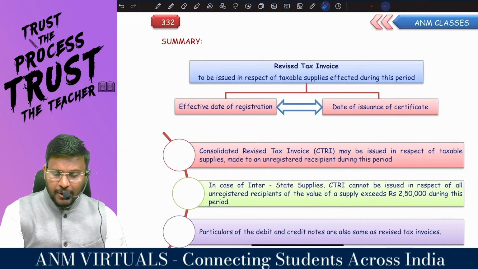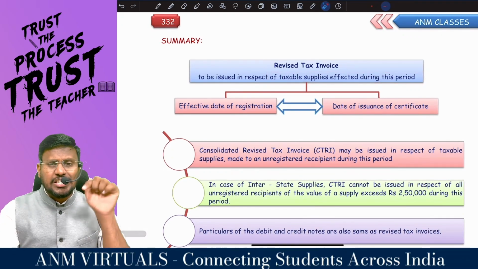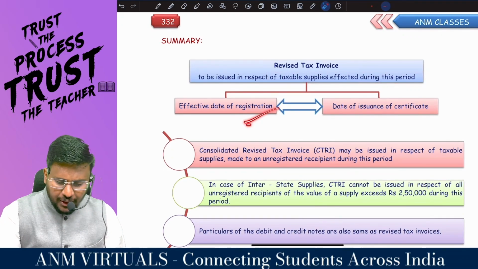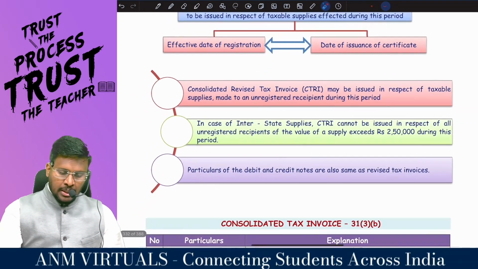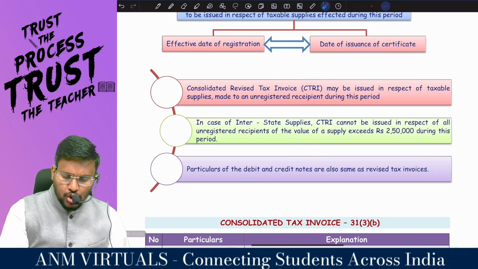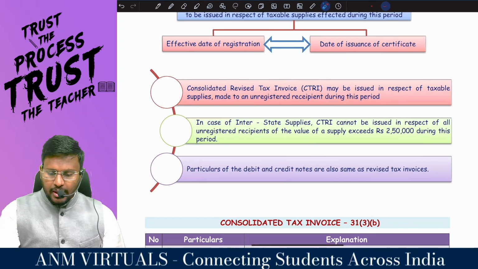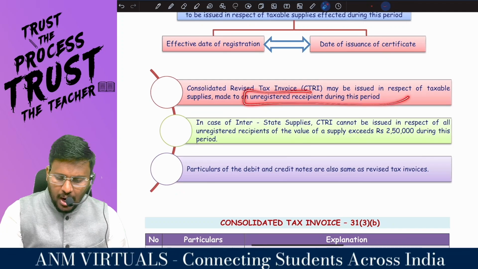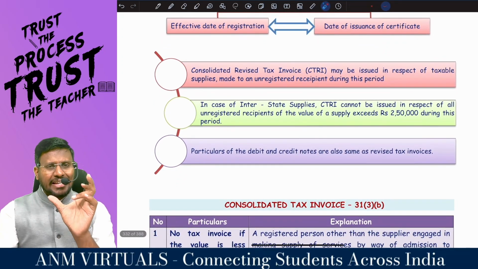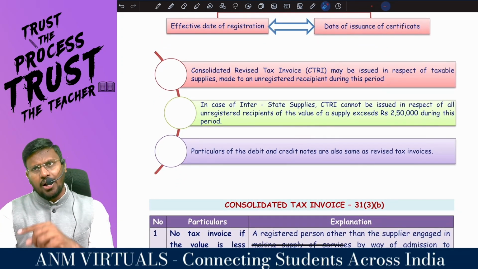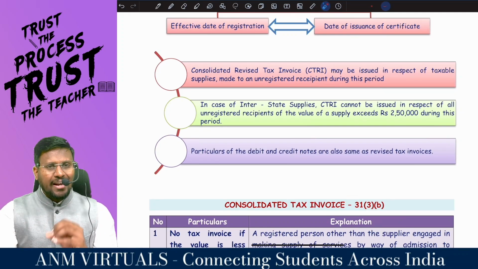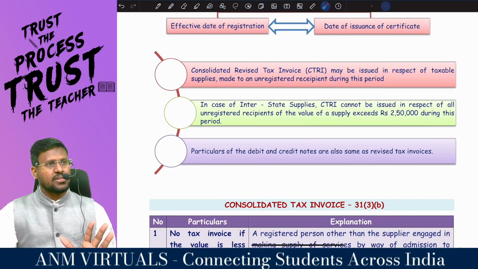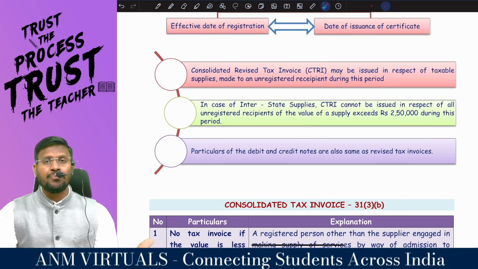It is to be issued in respect of taxable supply effected during this period. Which period? From the effective date of registration till the date of issuance of the certificate. Right, sir? In that period, we will even issue a consolidated revised tax invoice in respect of taxable supply made to an unregistered recipient. During that intervening period, you may supply to a registered person or an unregistered person. If it is to a registered person, my dear lovable students, you can issue only the revised tax invoice. But if that person is an unregistered person, you can issue a consolidated revised tax invoice.